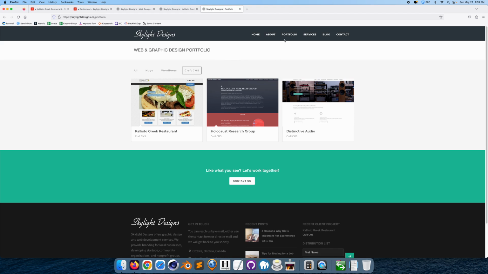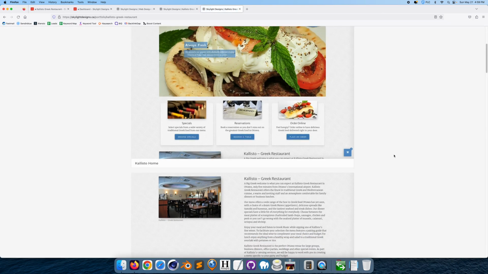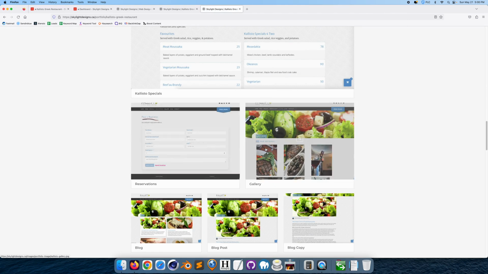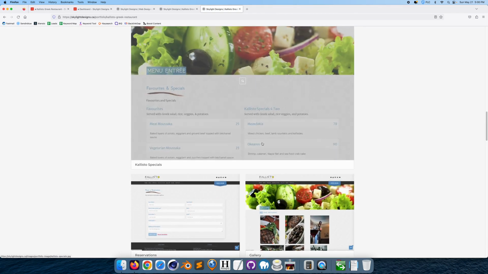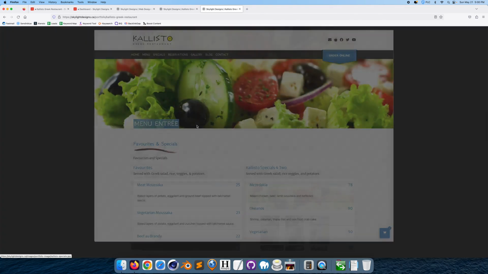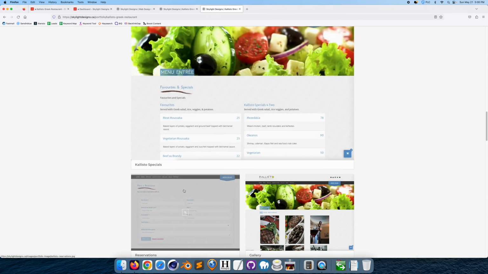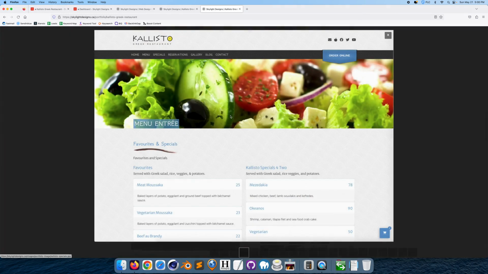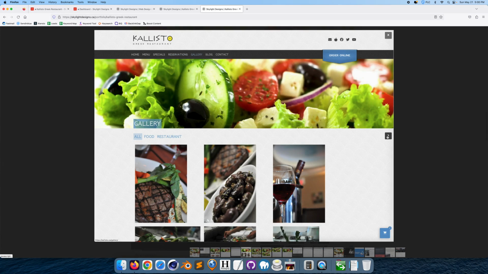Okay, so if I go to portfolio and I go here to Callisto, notice that these images are like this, but you could also have 2 images here or 3 images here. And what's interesting about this is now notice that when you cycle the images, when you click on this, it goes to the image that you looked at. So menu entree, right? And the next image that's in the list is place a reservation, right? So if I click on this image and I cycle through it, it's going to go to place a reservation, and then it's go to gallery, all food and restaurant, right?